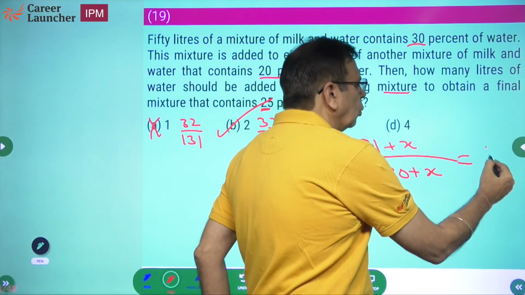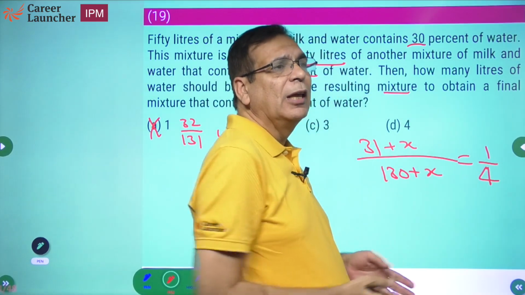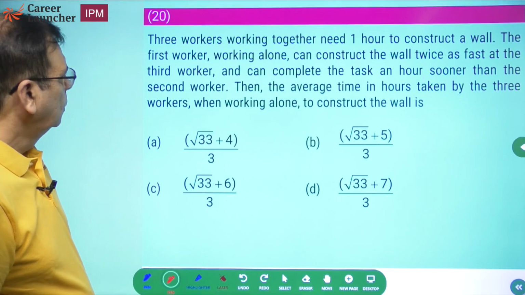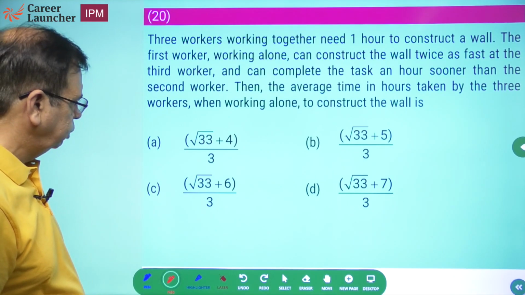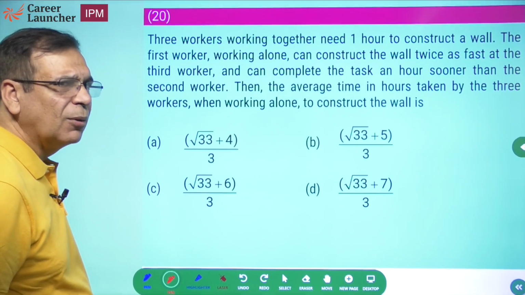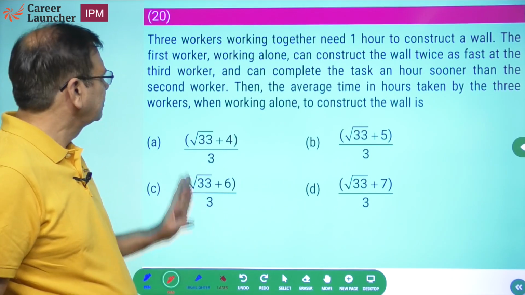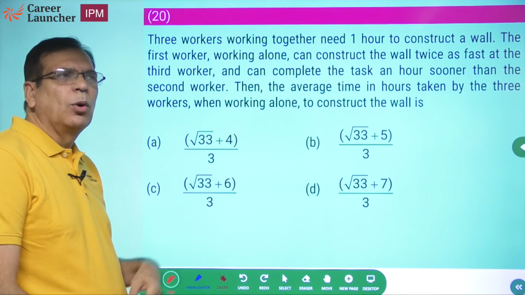Don't say this is equal to 1 by 4 and hence we will solve the equation. You will only end up wasting your time. Oof. The question doesn't look good. The choices look very stupid. This will make you work. Okay, not a question I want to do.